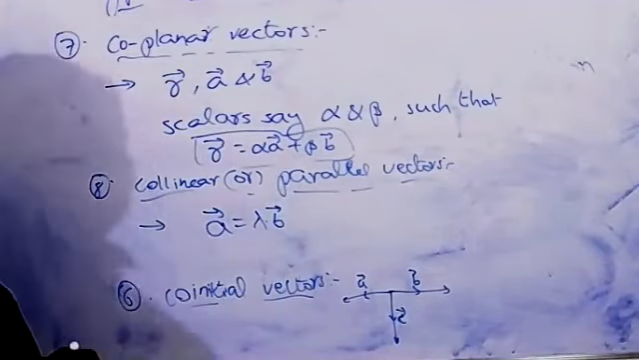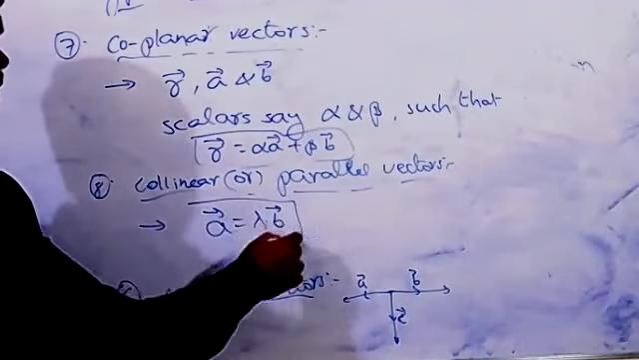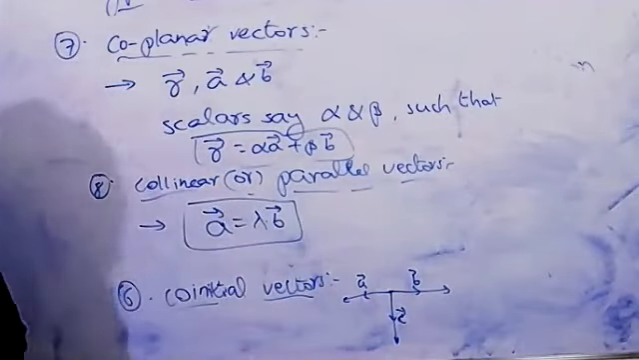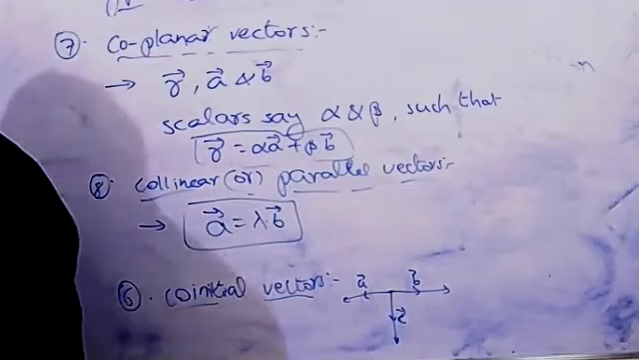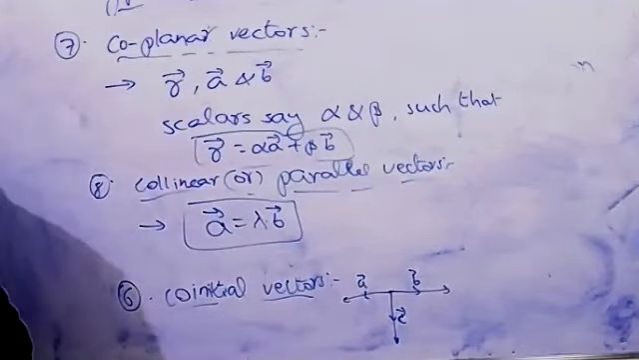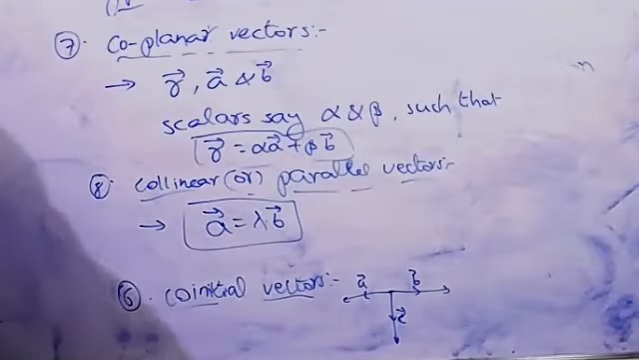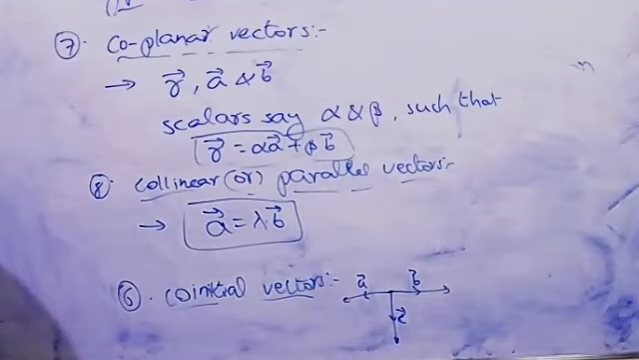Okay, if a and b are two collinear vectors, then first we can find a scalar lambda such that vector a equals lambda into vector b.